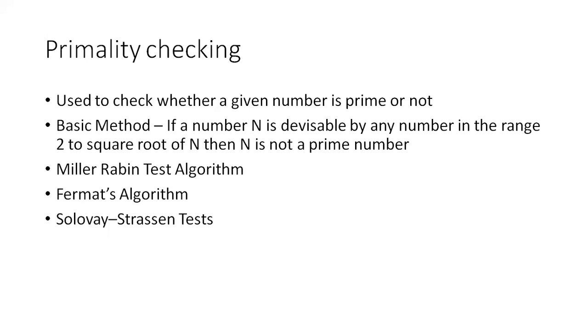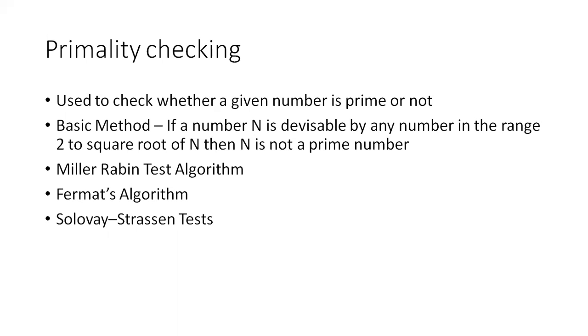One of the simplest and most effective ways is to check all the factors from 2 to the square root of 20. What is the square root of 20? I think it is less than 5. In that case, we can check only 2, 3, 4. If it is not divisible by 2, 3, 4, then it's a prime number.